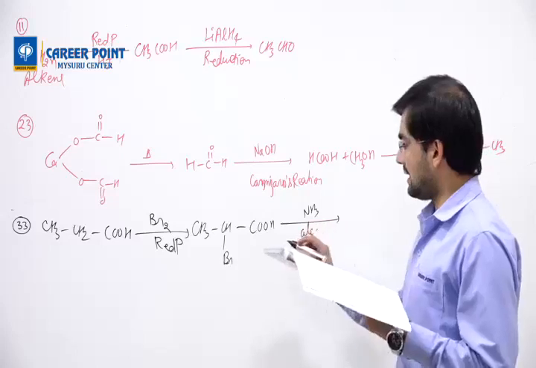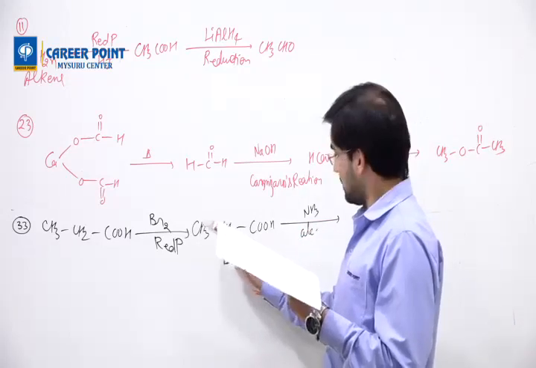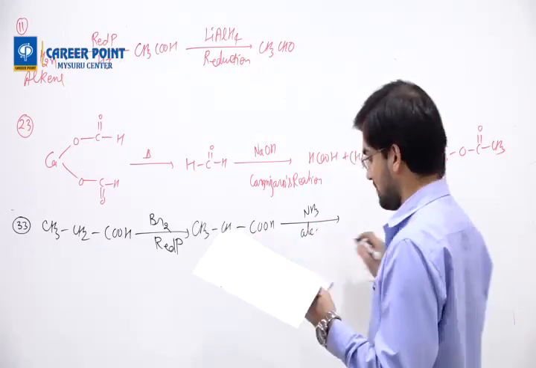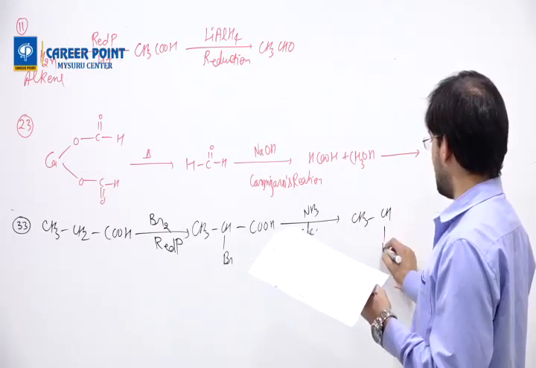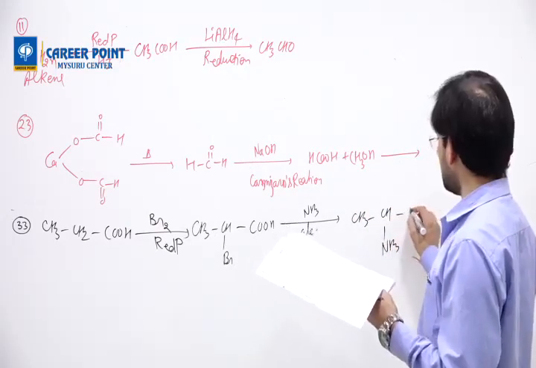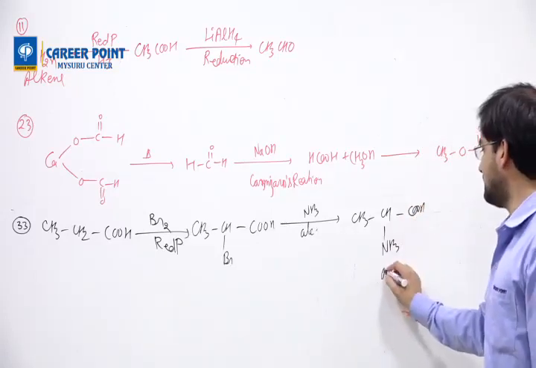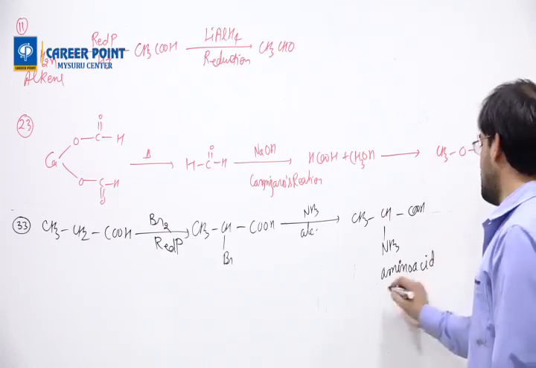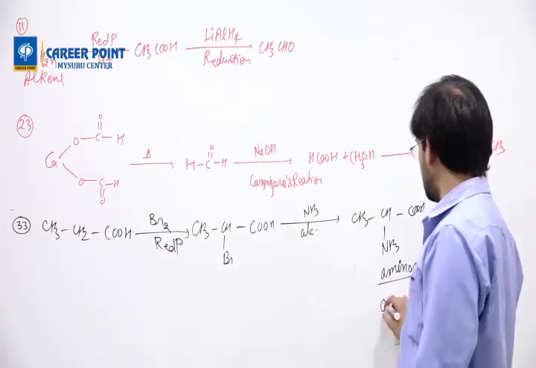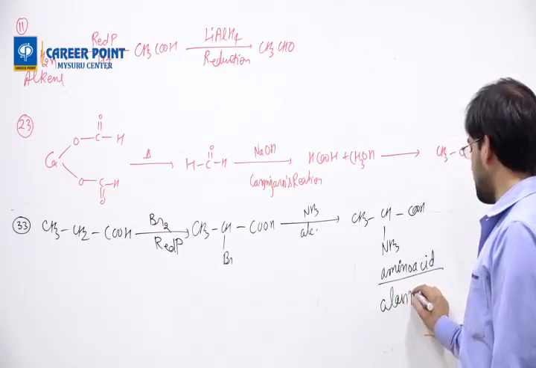In that case, what happens is, instead of Br, you are going to substitute NH2. So you will get CH3CH(NH2)COOH. This is an amino acid. This is an amino acid whose name is alanine.